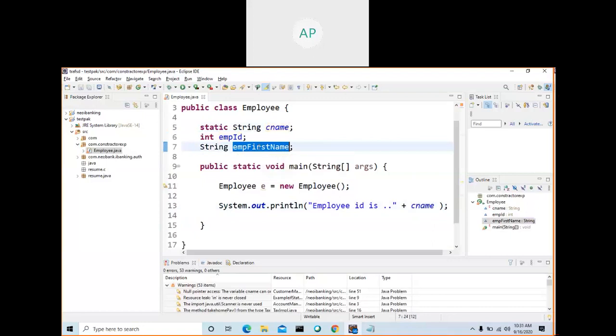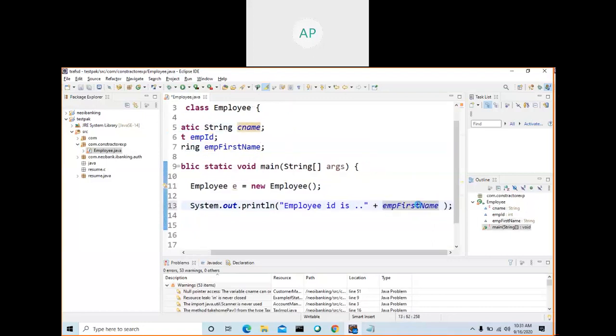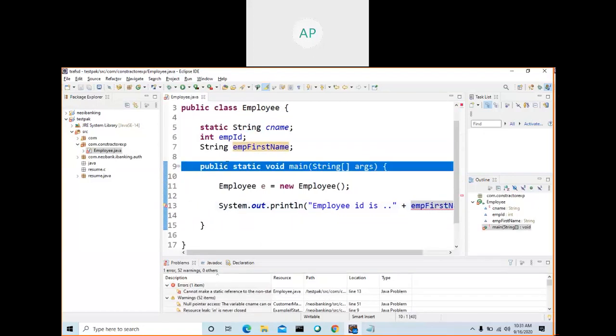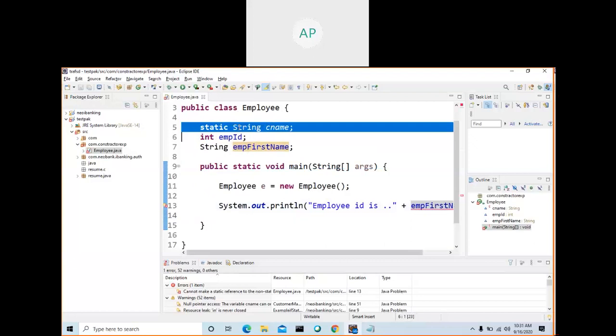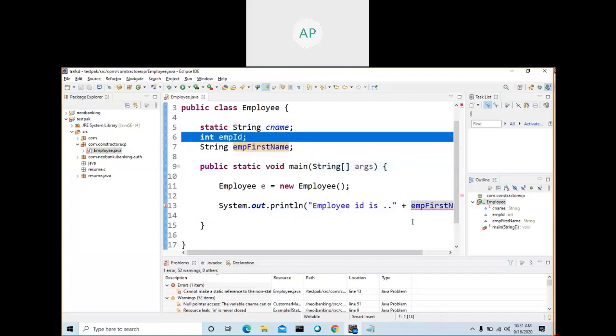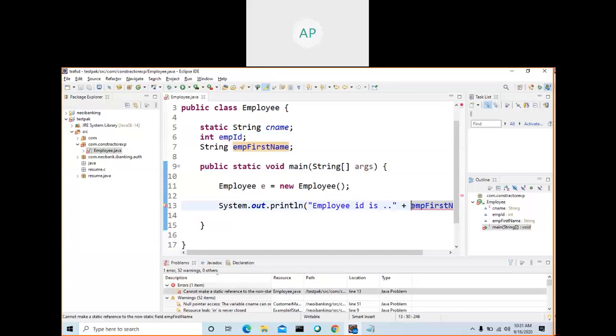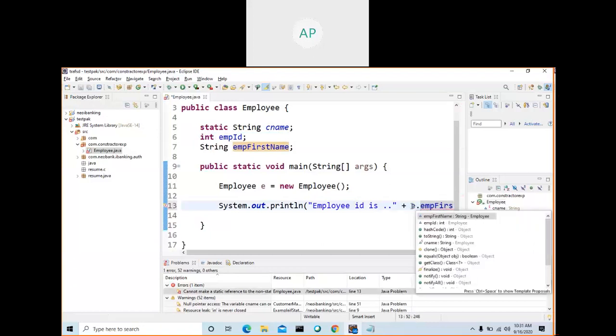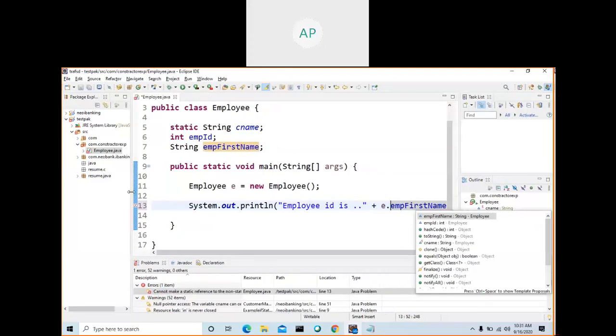But if I try to access first name, we are getting an error. Why? Since this is a static method, you can access only static variables. You apply the static keyword before a method. This is a non-static variable. If you want to access a non-static variable by using an object reference variable, you can access it, it won't give you an error.